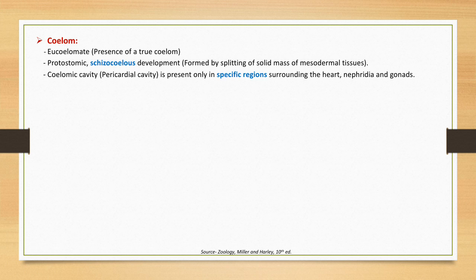Coelomic cavity is not present all over the body. It is present in specific regions only, that is surrounding the heart, nephridia and gonads. Next we will discuss the different organ systems and the peculiar characteristics of the organ systems in the molluscan.